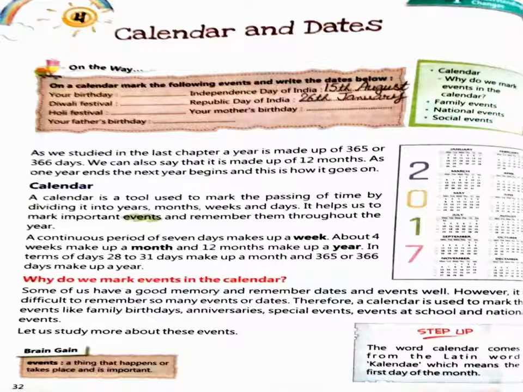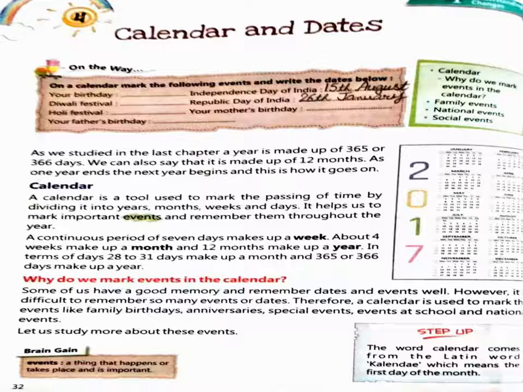Let us study more about these events. Now you have seen that in a calendar, why is the calendar made first of all? To remember things. We can learn or remember important events from the calendar which are marked on it.